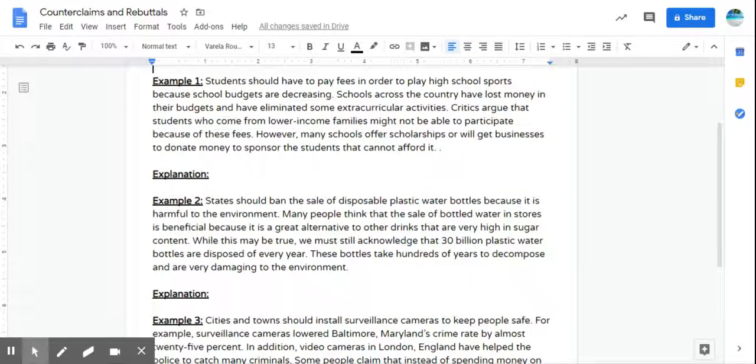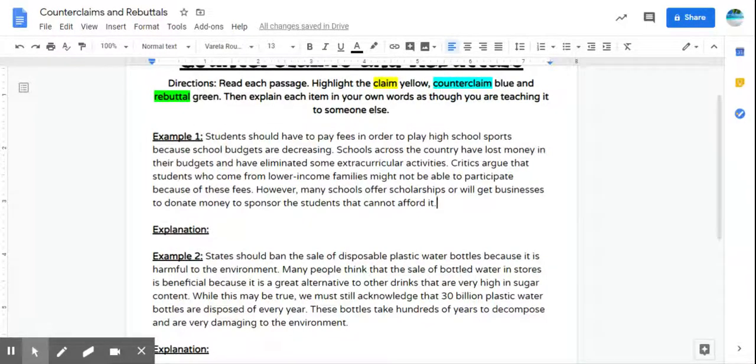All right. So I got a little typo there. Okay. So example 1 says students should have to pay fees in order to play high school sports because school budgets are decreasing. Schools across the country have lost money in their budgets and have eliminated some extracurricular activities. Critics argue that students who come from lower income families might not be able to participate because of these fees. However, many schools offer scholarships or will get businesses to donate money to sponsor the students that cannot afford it.